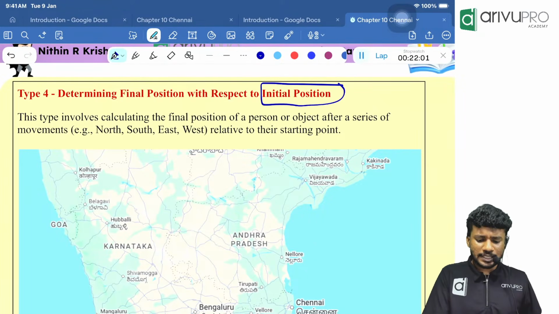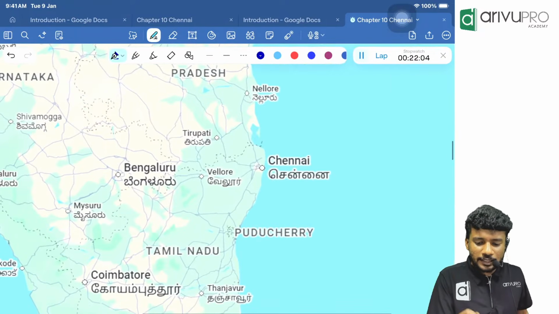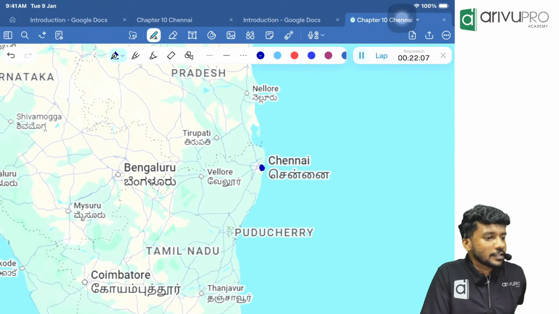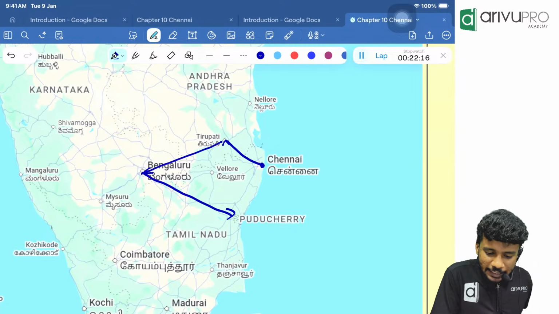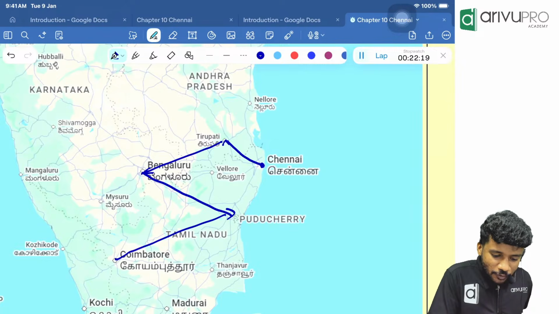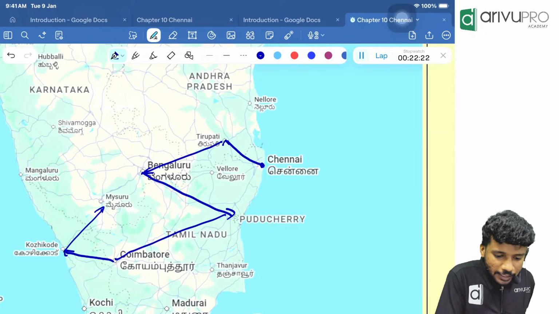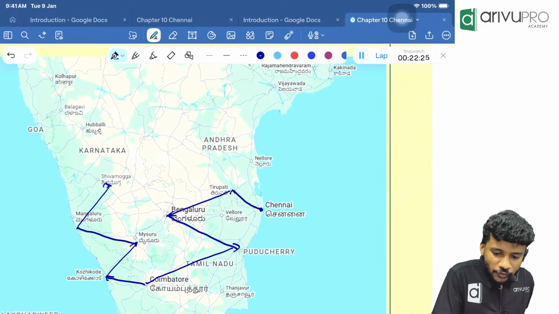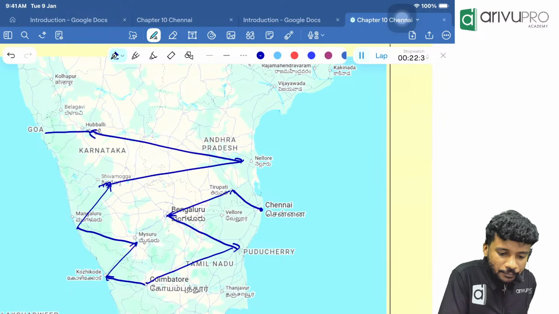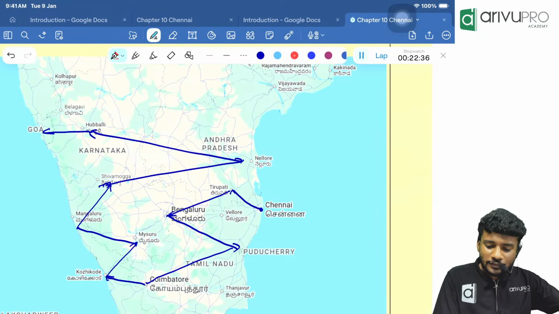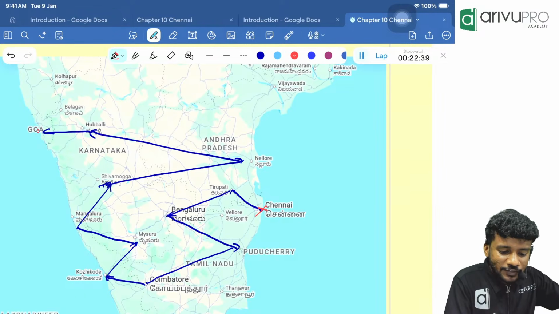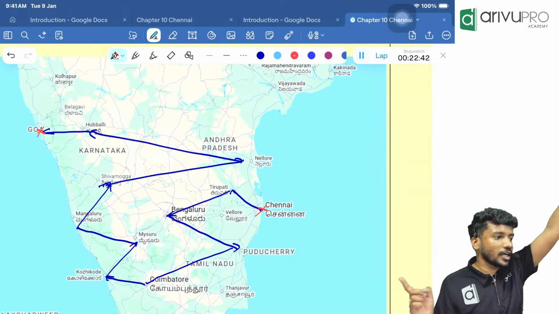I will tell you with one easy example. Where do you guys want to go? Currently we are in Chennai. Where did we go? Goa. Okay. First we will go to Tirupati. Then we will go to Bengaluru. Then Puducherry. Then Coimbatore. Then Kozhikode. Then Mysore. Then Mangalore. Then Shivamogga. Then Nellore. Someone wants to go, we go to Nellore. Then Hubli. Then finally Goa. We finally went to where? Goa. Where did we start? We started in Chennai. Where did we end? We ended in Goa. From one side to the other side we reached.